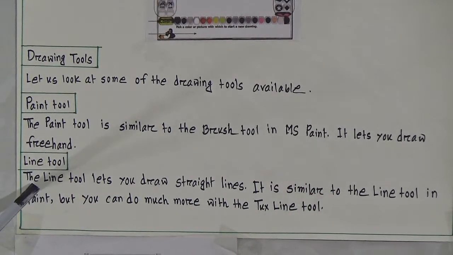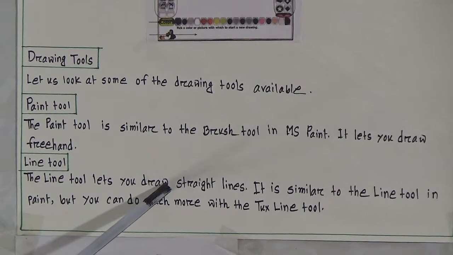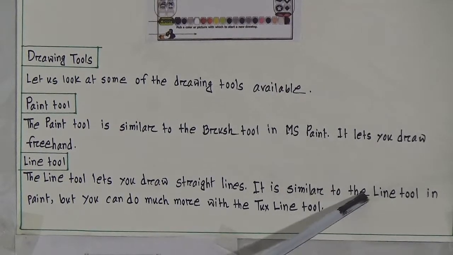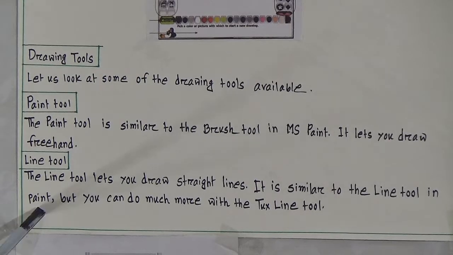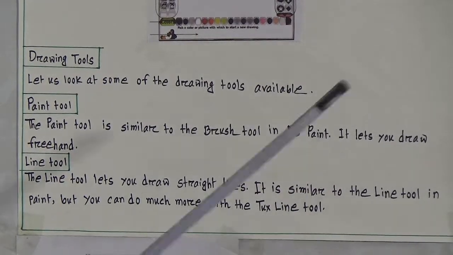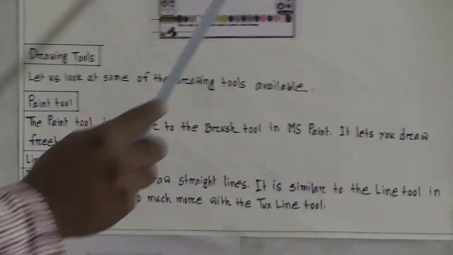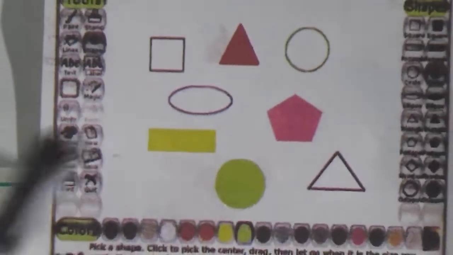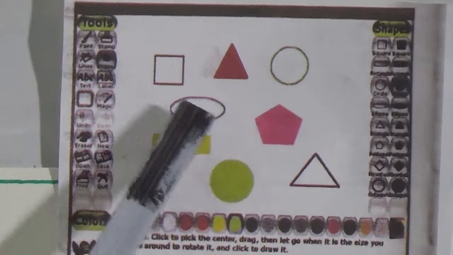Now line tool. The line tool lets you draw straight lines. It is similar to the line tool in Paint. But you can do much more with the TextPaint line tool. Now we will go to shape tools. So look at the picture here, we see different types of geometrical shapes are given here. That means with the help of shape tools we have drawn this.